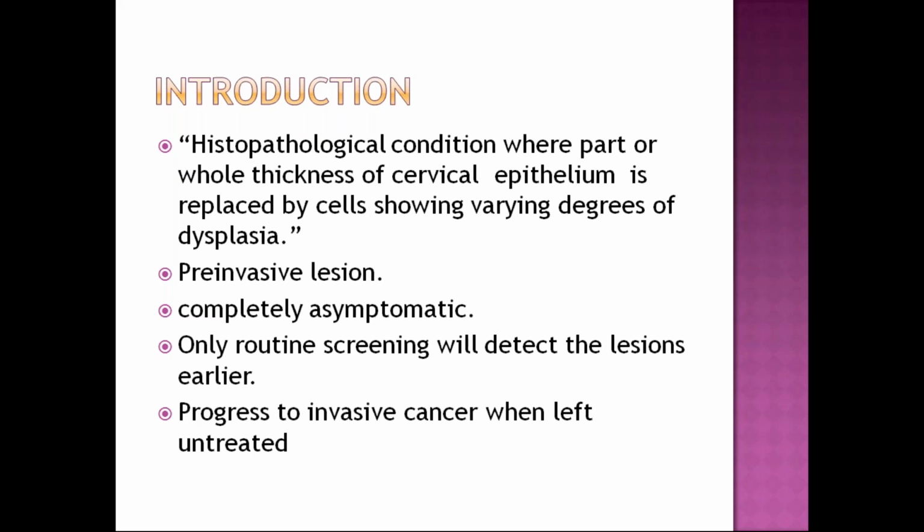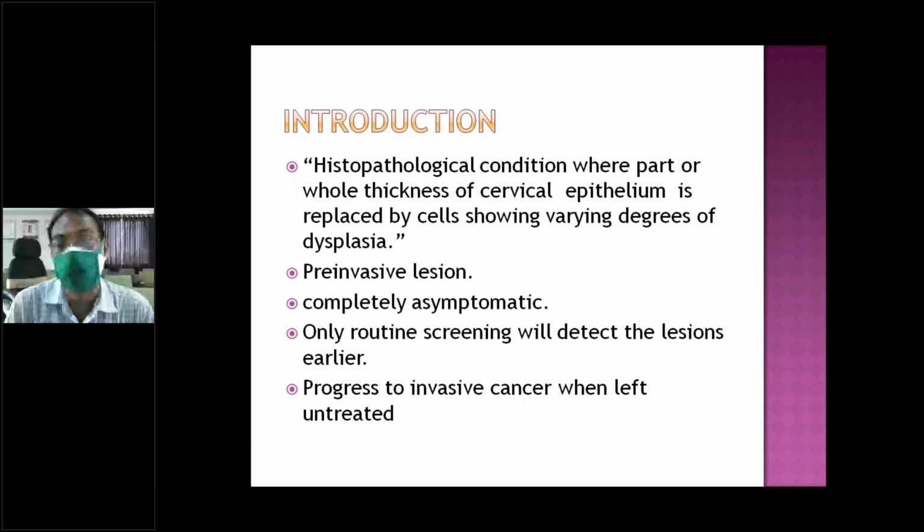So CIN, what is CIN? It is a histopathological condition where part or whole thickness of cervical epithelium is replaced by cells showing varying degrees of dysplasia. Dysplasia is a pre-malignant cell. This is a normal cell or metaplastic cell. Here it is an abnormal cell or dysplastic cell. So CIN is a histopathological finding where part or whole thickness of cervical epithelium is replaced by cells showing varying degrees of dysplasia. So when you're talking about dysplasia, what is dysplasia?